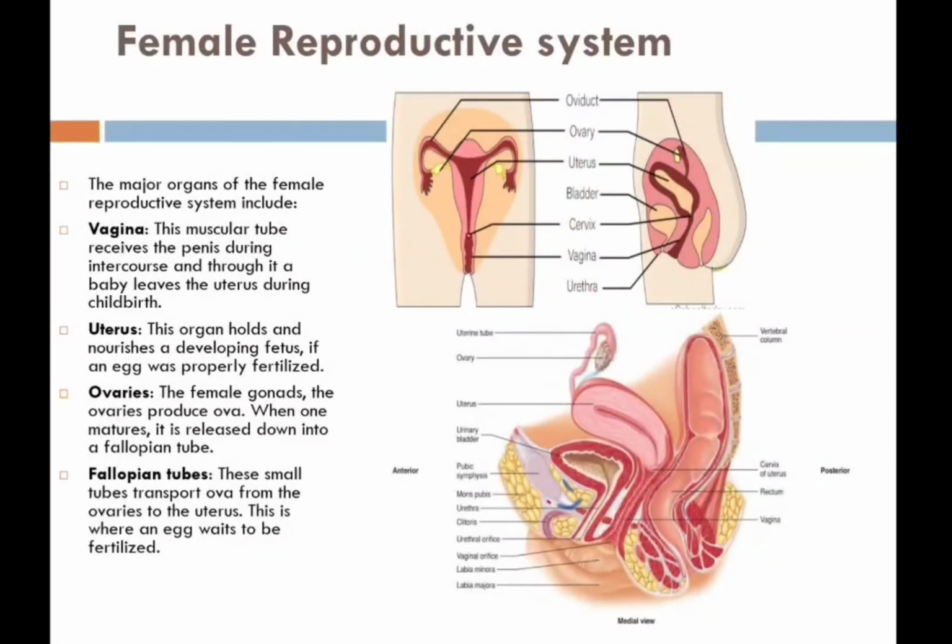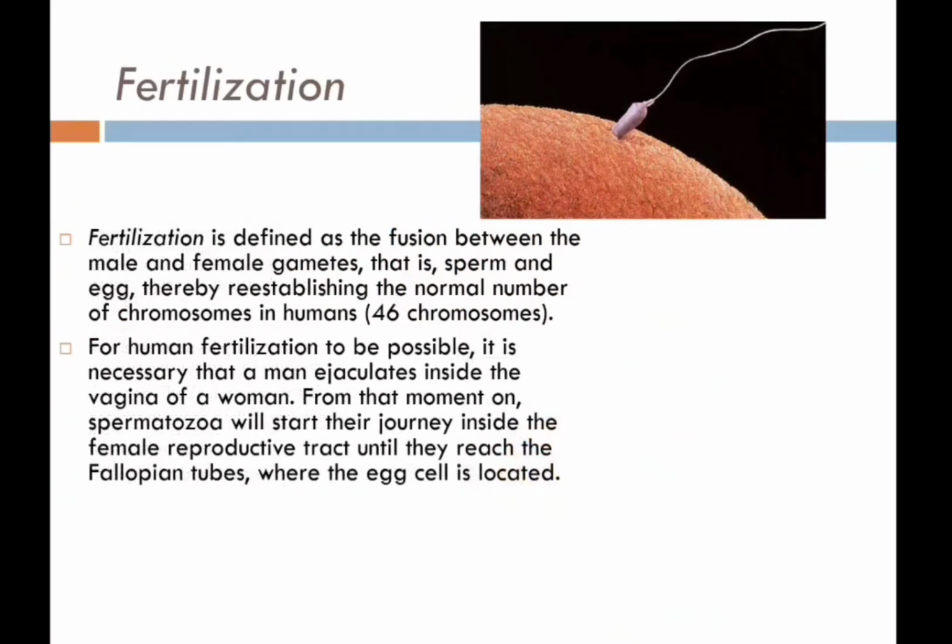So this was all about the female reproductive system. Now moving towards the next concept, that is fertilization. Human fertilization is defined as the union of the egg cell and the sperm cell, so as to cause pregnancy. It is the fusion between the female reproductive cell, that is the egg cell, and the male reproductive cell, that is the sperm cell.